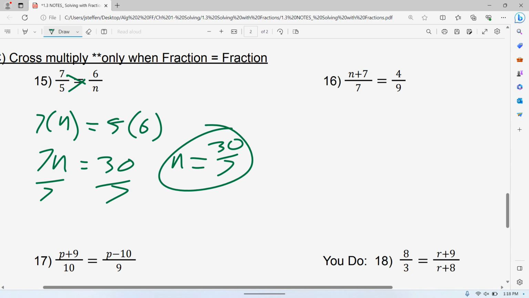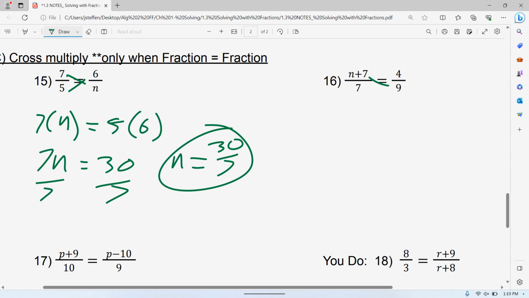In my opinion, these are actually easier. I'm always tempted to start with them. Again, the problem is a lot of people think this is easier, so they try to use this method on the other ones, and you can't. Only if there's one fraction equal to one fraction. So this is what I was talking about earlier. I said 7 times n. I took this one times this one. Top times bottom. This is fine. Look at the right answer.